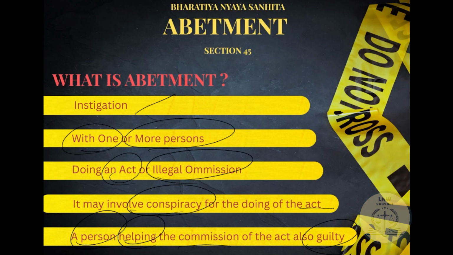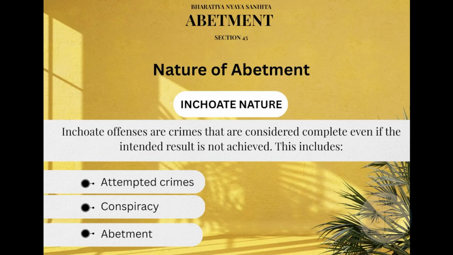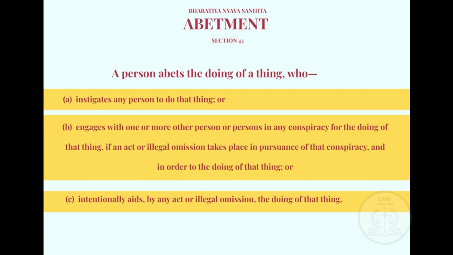Now if we move forward, we see one of the characteristics of abatement, or the nature of abatement. So abatement is of an inchoate nature. By inchoate we mean that inchoate offences are those offences which are considered complete even if the intended result is not achieved. A few examples are attempted crimes, conspiracy and abatement. We come to section 45 and we see that abatement is divided into three subsections, that is A, B and C. So we will try to divide each of these subsections and talk about each of these separately.